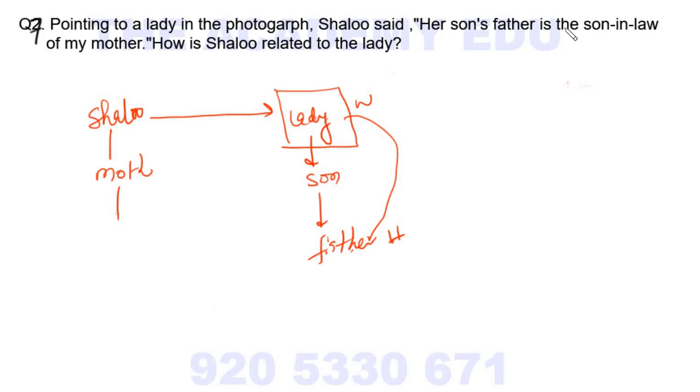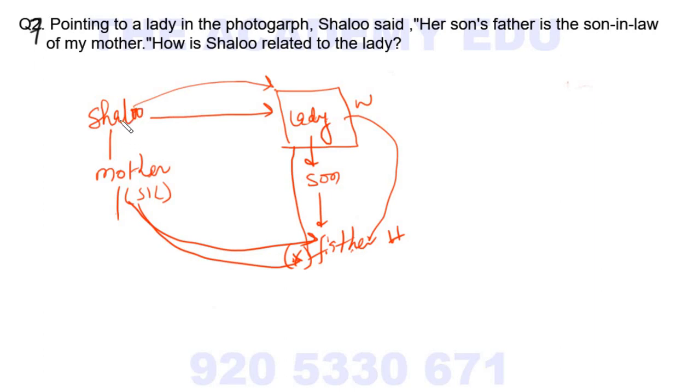Her son's father is the son-in-law of my mother. So suppose this man is X. This X is the husband of the lady, and this X is the son-in-law of Shalu's mother. How is Shalu related to the lady? For X, she is mother-in-law, and the lady is wife. So she is Shalu's mother.